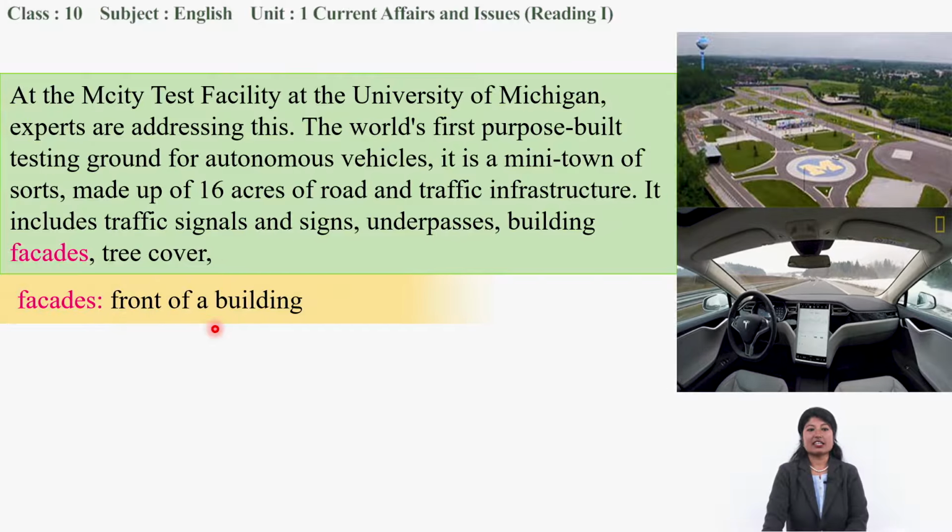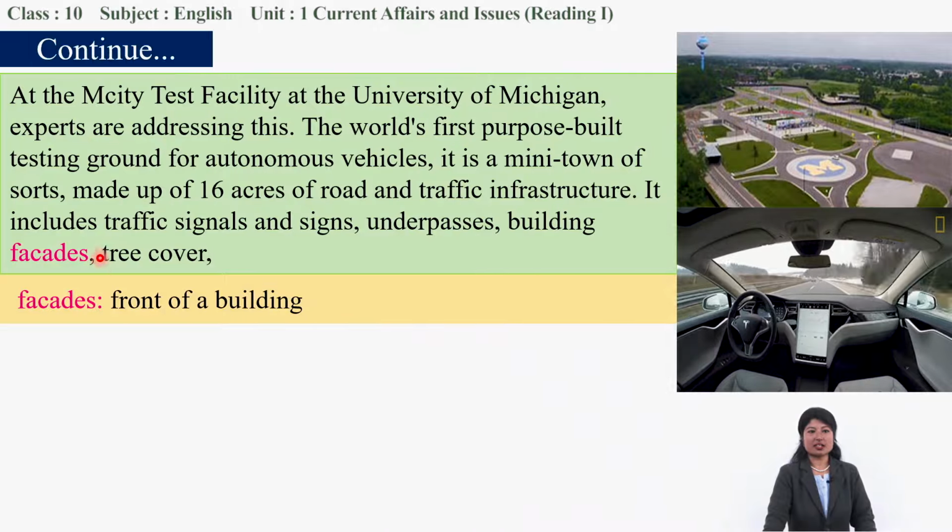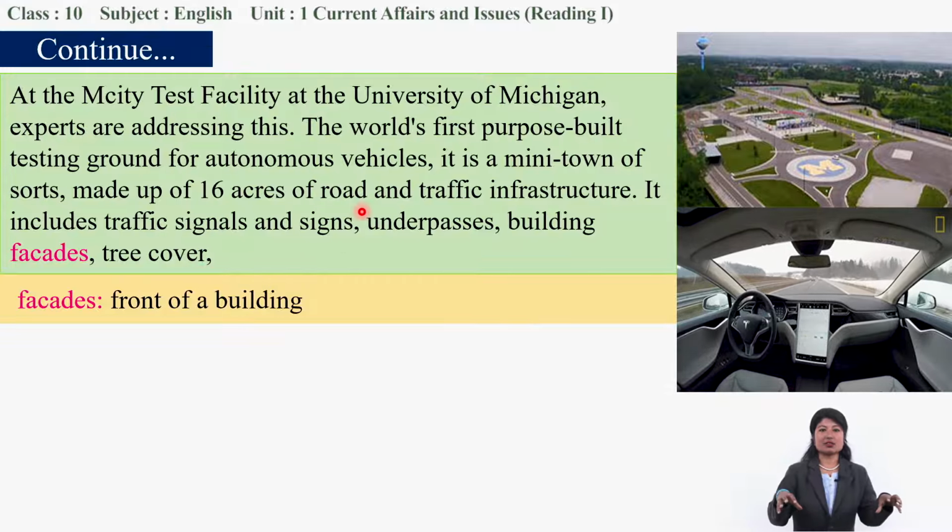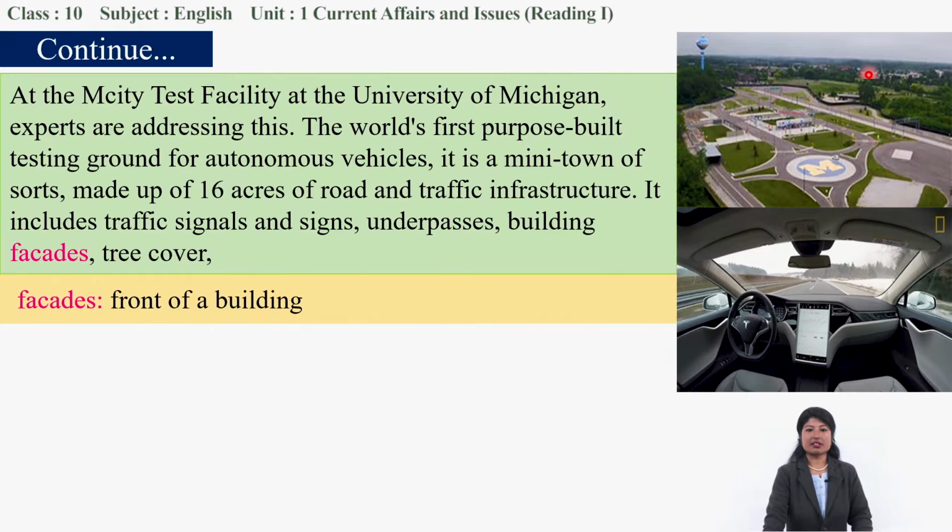Facade, and the meaning is the front of a building. All of these are artificially made, like a real environment. The environment is created there in that testing ground.